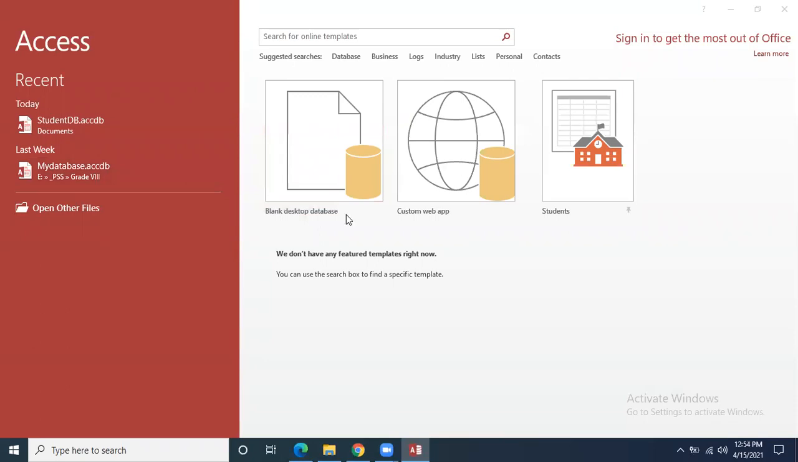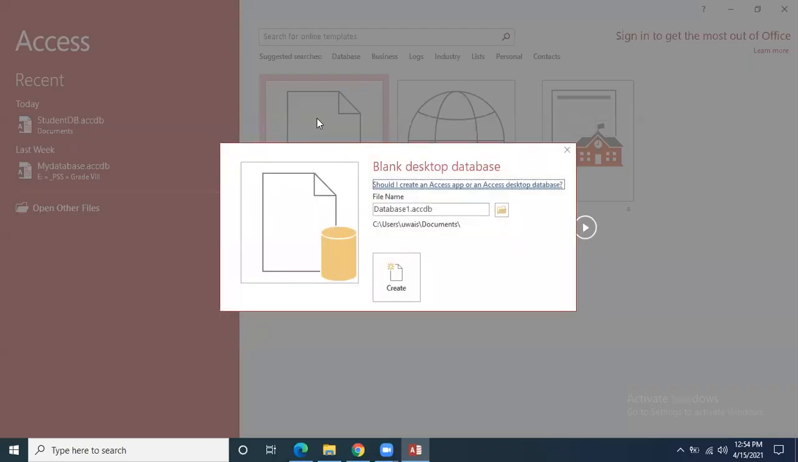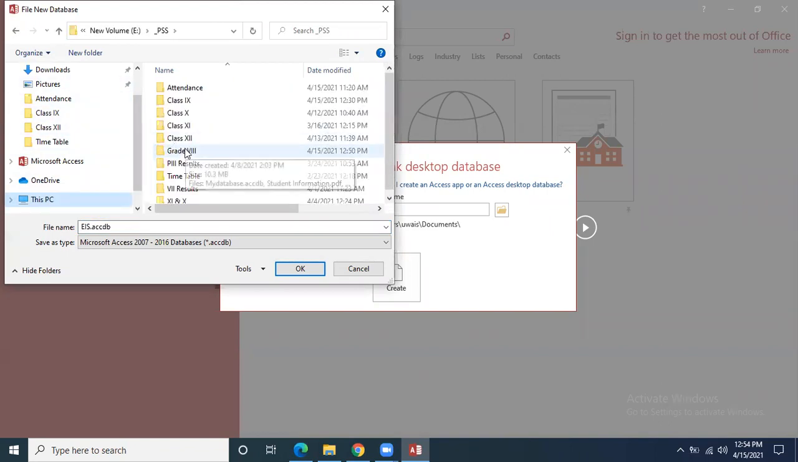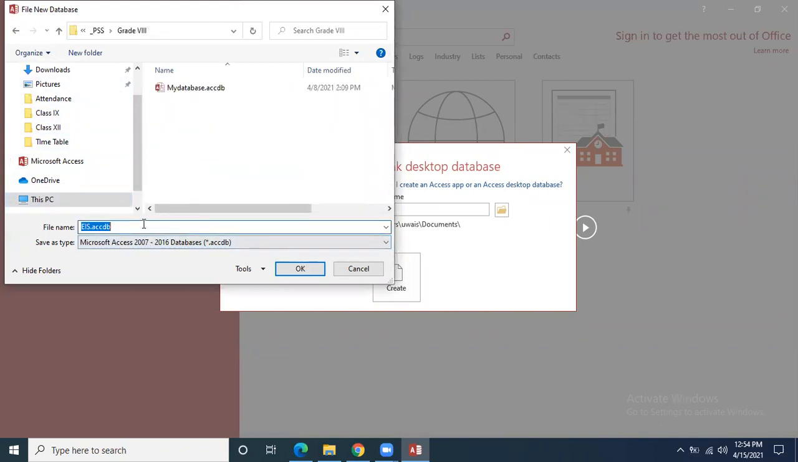What should I do? Should I click on blank database? Blank database. When I click, it will ask me the name of the database that I want. Let's suppose I say employee information system, so I'm giving it EIS. Now where do I want to store it? I am going towards the grade 8 folder and I want to store it over here.